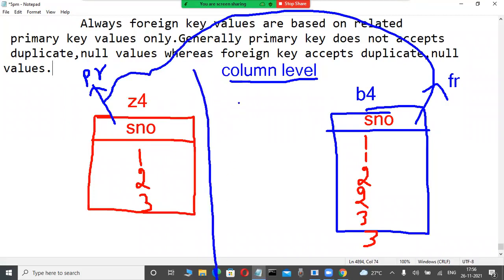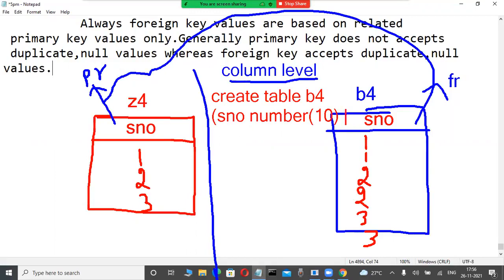Now practically I'm interested. Column level means how can I do it? Very good. Yes, tell me roughly. Okay, next step: create table. What is the table name? B4. Very good. Now here, parenthesis. S number is a column. What is the data type? Number in this case. After this, which keyword do we use immediately?